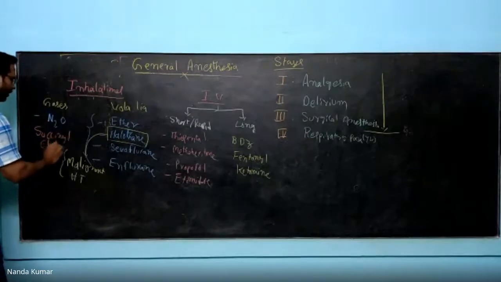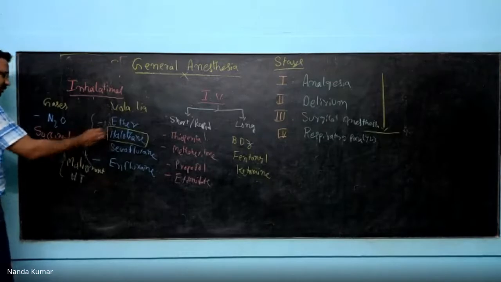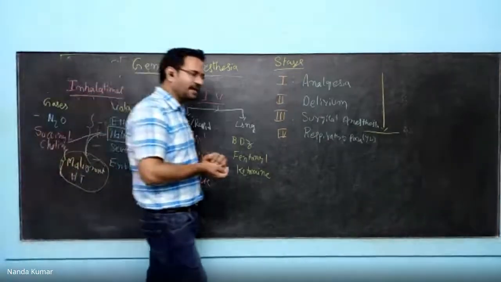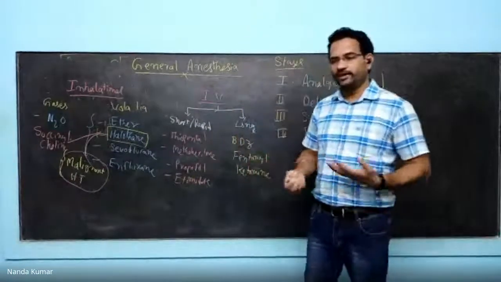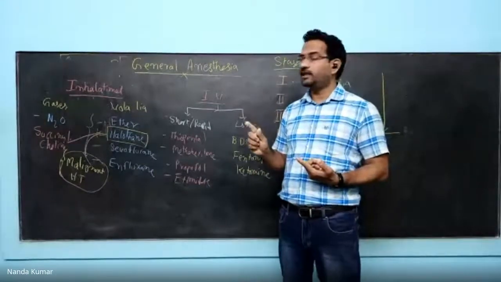Succinylcholine. Now, when succinylcholine is given and halothane is also given, these two drugs in combination will precipitate an adverse effect known as malignant hyperthermia. The body temperature will shoot up. Every 5 minutes, there will be a 1 degree temperature increase, and that is very dangerous.